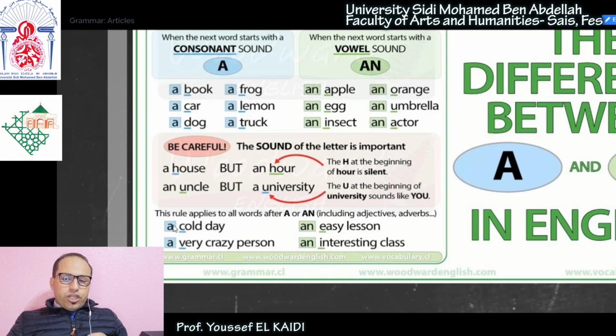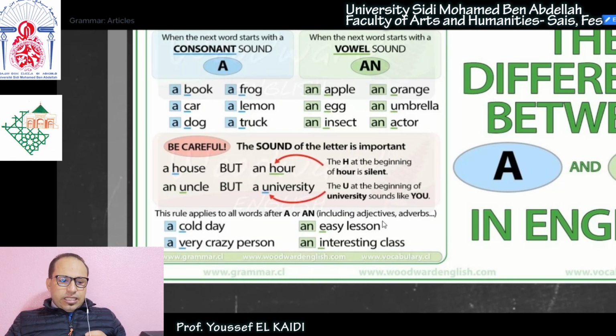So here, what determines the use of A is, of course, the day and the person, because they are singular countable nouns. But sometimes we can have other modifying words in between the noun and the article, like very crazy here and cold here. So in this case, if you have words between the noun and the article, you try to look at the word that comes immediately after the article, not the noun, okay? That word, whether it is an adjective or an adverb, is the one which will determine whether you are going to use A or N, okay?